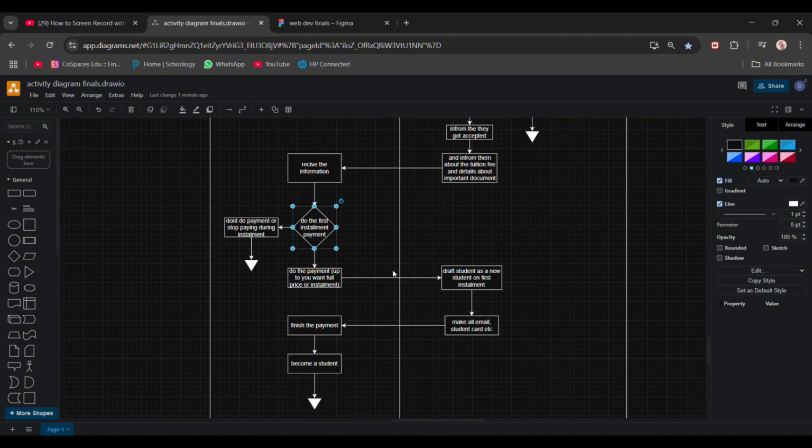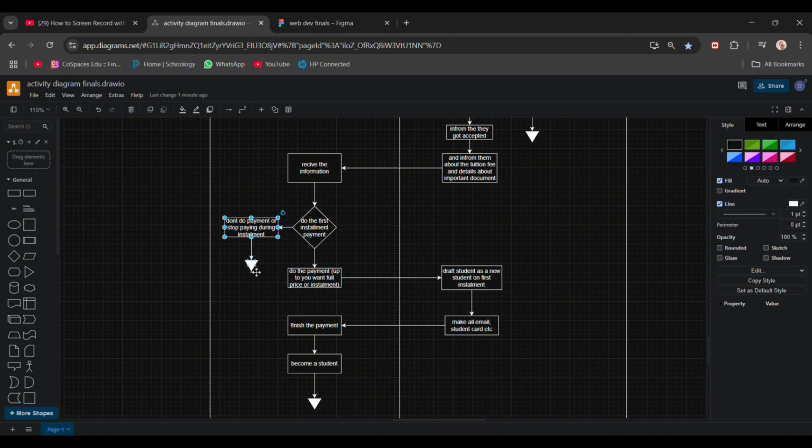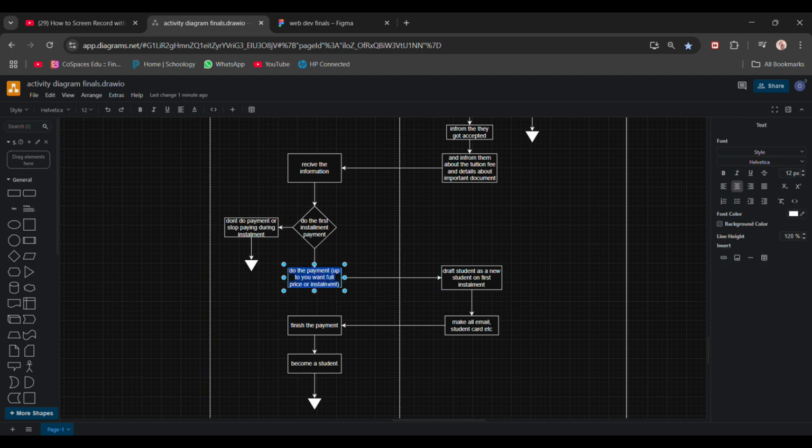Now, this is the crucial part for the marketing team. Do the first installment payment. So here we have two cases: don't do the payment, and stop paying during the installment. Basically, if they do the first installment and they suddenly stop, they will not be registered as a student. So in this case, we have two cases: full payment and the first installment.